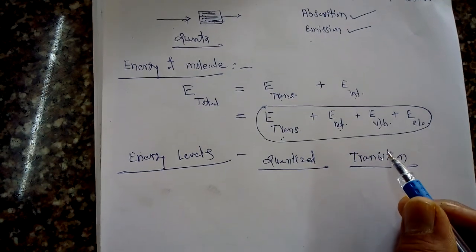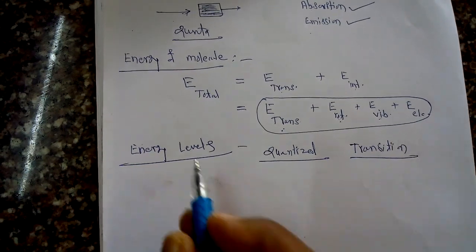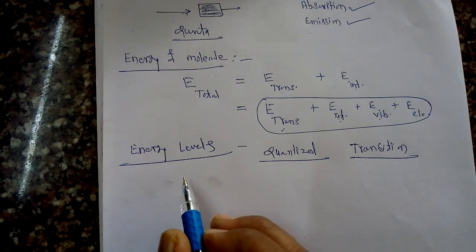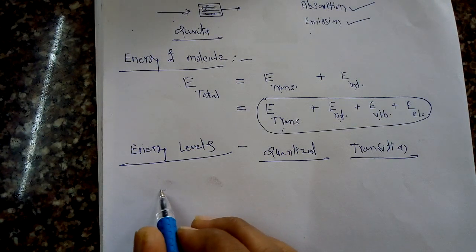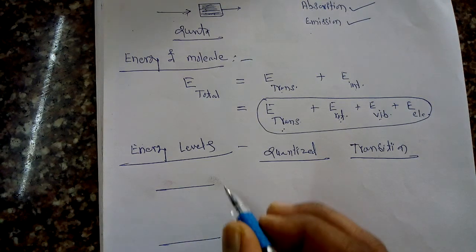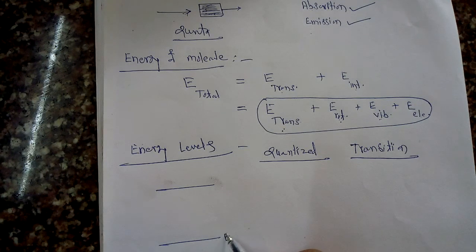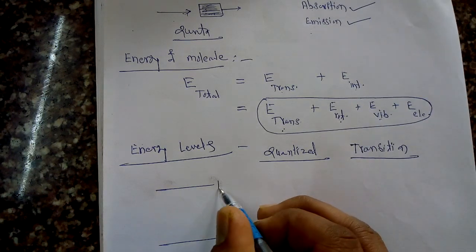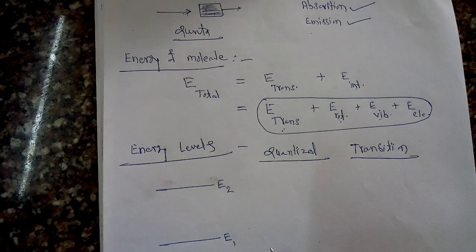Now for this purpose, let us consider two possible energy states of a particular molecule. The first is called the E1 energy state or energy level, and the second is called the E2 energy state or energy level of a molecule.